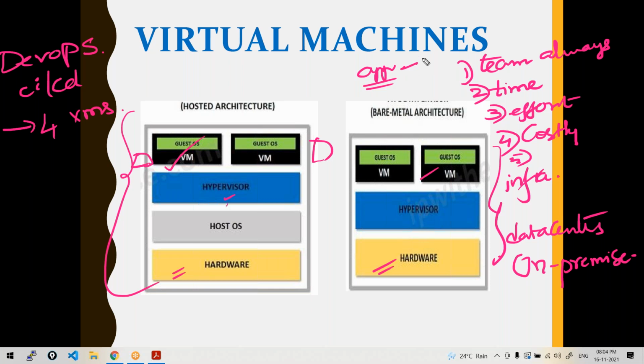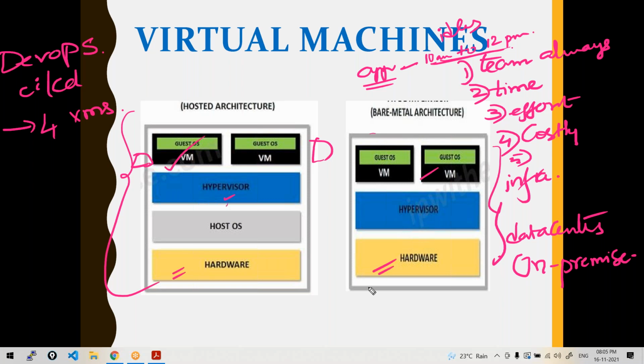This application has business hours, or peak hours of business, from morning 10 a.m. to 12 p.m. At this time they need more servers, and the rest of the time of the day, the servers are just sitting idle. Resources are not consumed totally, but you should pay for the entire infrastructure. Am I correct? Got the point, all of you?